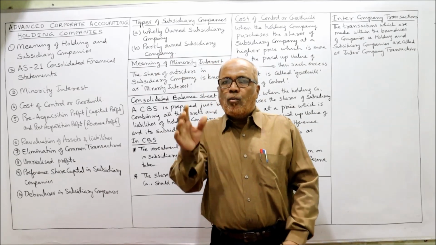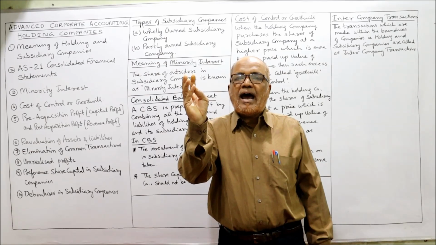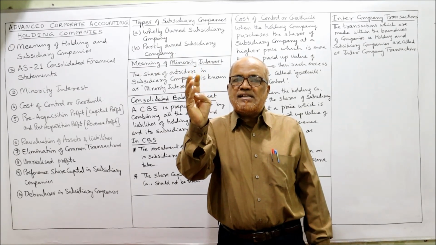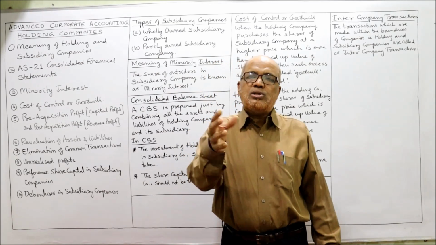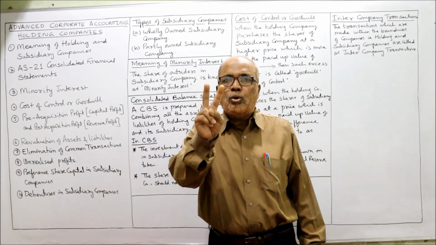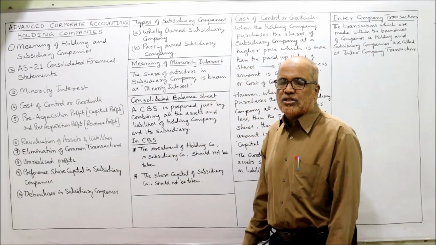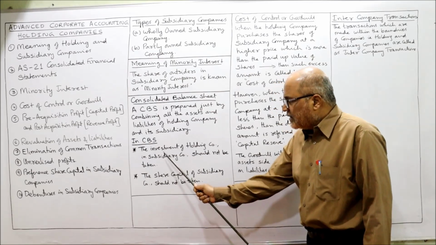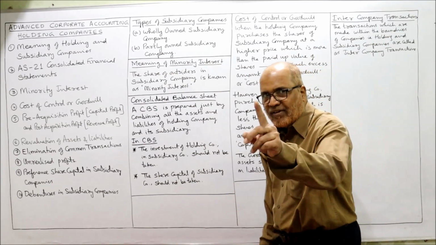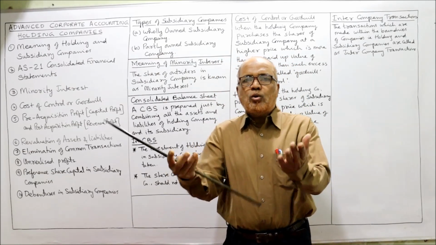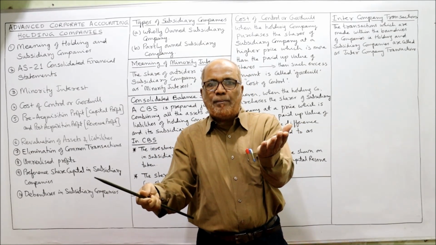Now see here, while adding the assets and liabilities, we add up the fixed assets and current assets line by line. Liabilities also we add up line by line. But 2 points you have to remember while making this consolidated balance sheet. The 2 points are, the investment of the holding company in the subsidiary company should not be taken. First point, when two separate balance sheets are given, holding company balance sheet and subsidiary company balance sheet.